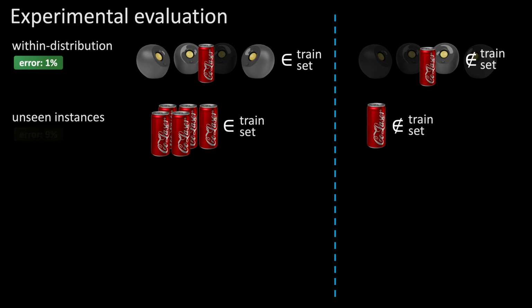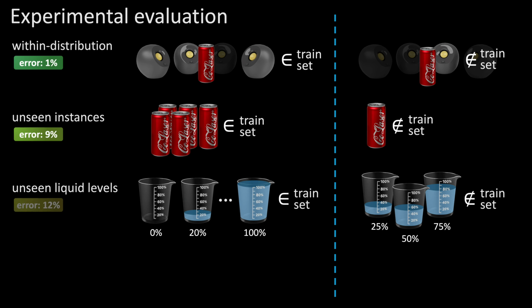The second category is new unseen containers whose type exists in our dataset. We also tested the prediction of fill levels that lie in between the levels in our training set. The soft ordinal loss component of our loss function helps us to yield reasonable predictions in this category, even though the model had never seen the in-between levels during training.